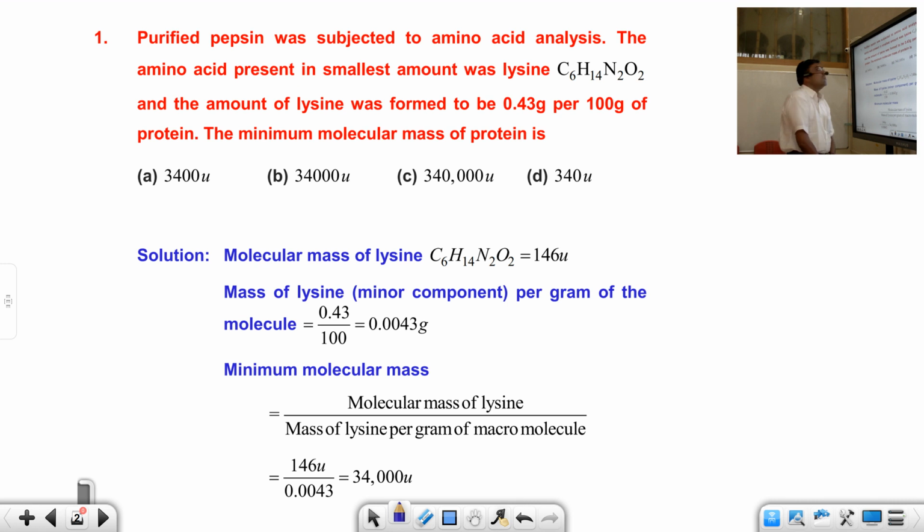So have a look here. First question. Purified pepsin was subjected to amino acid analysis. The amino acid present in the smallest amount was lysine, C6H14N2O2. And the amount of lysine was found to be 0.43 gram per 100 grams of protein. The minimum molecular mass of protein is.